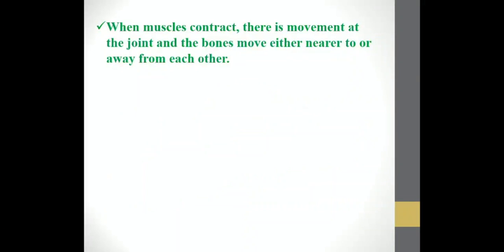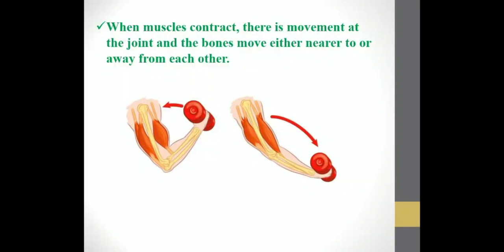Then when muscles contract, there is a movement at the joint of the bones, and the bones move either nearer or away from each other. So we can see in this picture what is happening. One is moving when he closes his hand with the dumbbell. At that time the muscles are contracting, and the moment you relax, you can see that the muscles are relaxing.